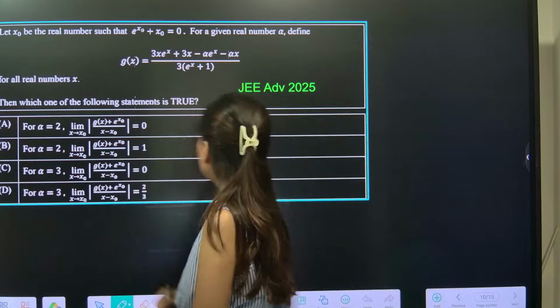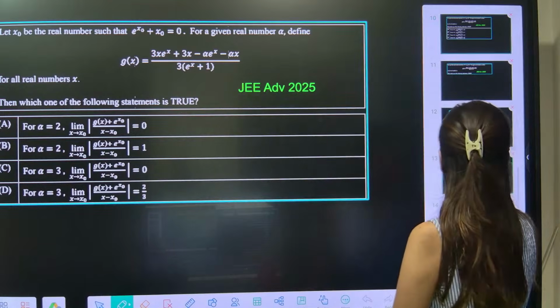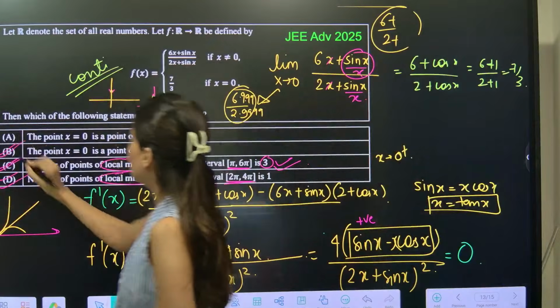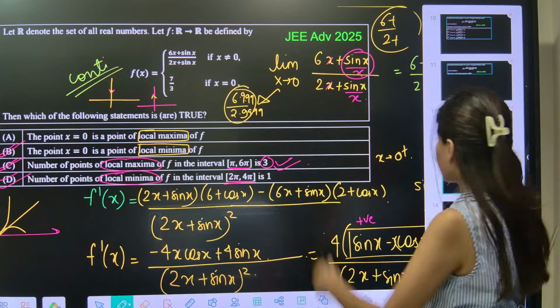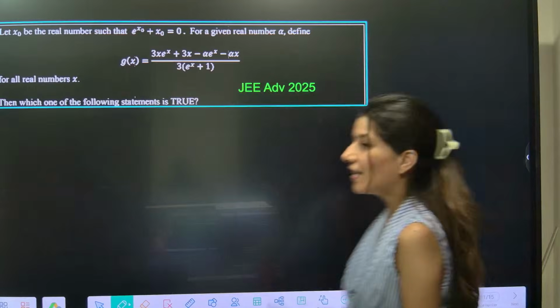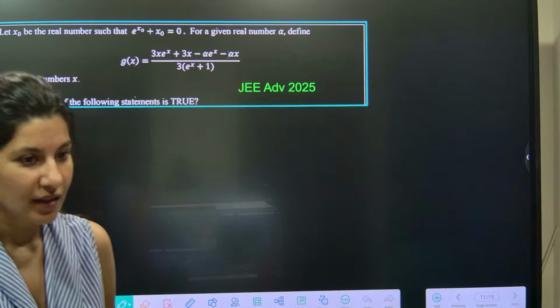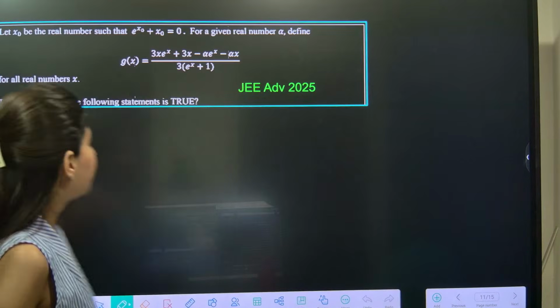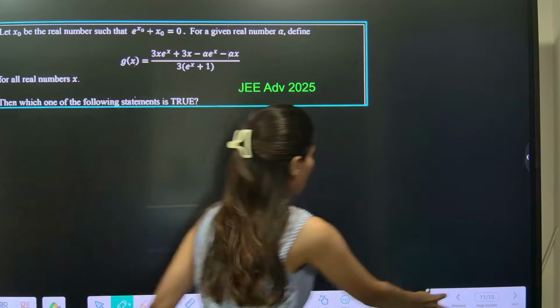Okay, so the answer for the previous question will be B. So there will be minima. Okay, this question now, last question of the day. Ready for it? Okay. So what is this question?